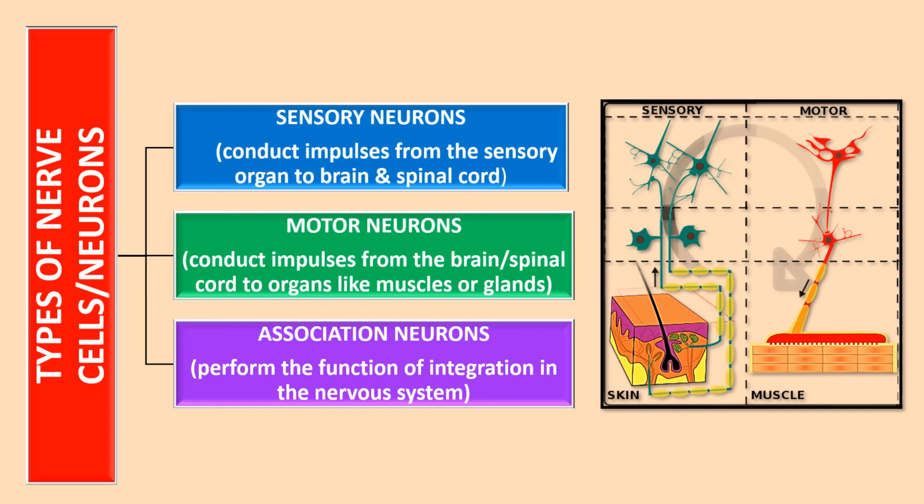Once it reaches the brain, you can come to the other side where the motor neuron now senses from the brain, takes those impulses given by the brain, and goes back to the muscle of that part, giving the instruction coming from the brain. So this is how well coordinated the work of the nervous system is.